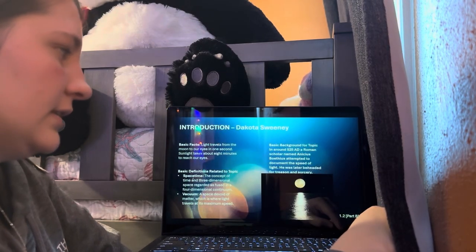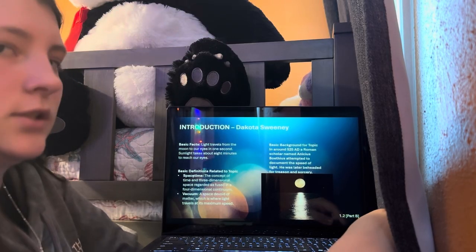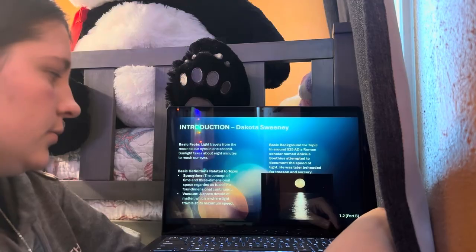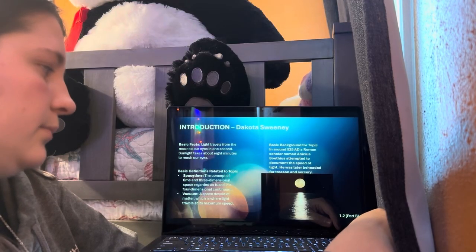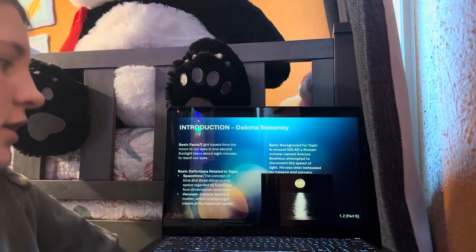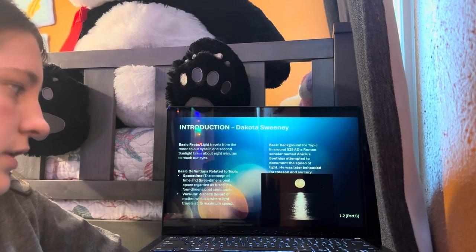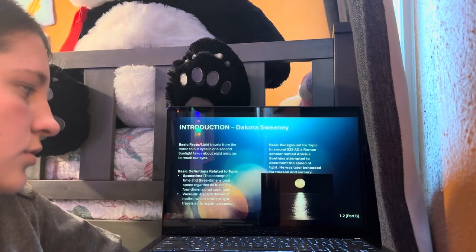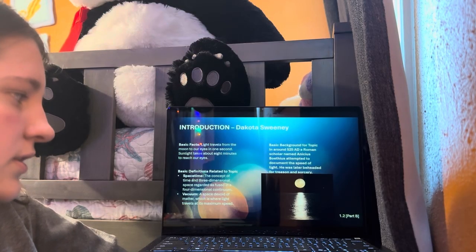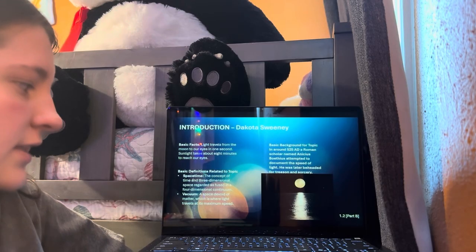So, for basic facts, light travels from the moon to our eyes in 1 second. Sunlight takes about 8 minutes to reach our eyes. And then basic definitions related to the topic. I chose space-time, which is the concept of time and three-dimensional space regarded as fused in a four-dimensional continuum, and then vacuum, which is a space devoid of matter, which is where light travels at its maximum speed.